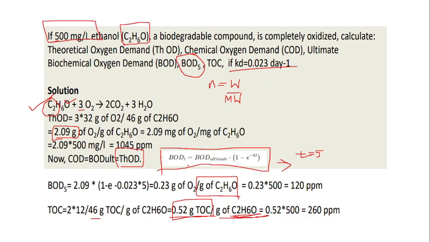And the BOD at any time t, here at the fifth day, is calculated using the ultimate BOD obtained and the K given in the question. Okay. Next question is TOC, amount of carbon. So amount of organic carbon present here in the ethanol is calculated. The mass fraction is calculated. And for 500 mg per liter ethanol, it is finally calculated.